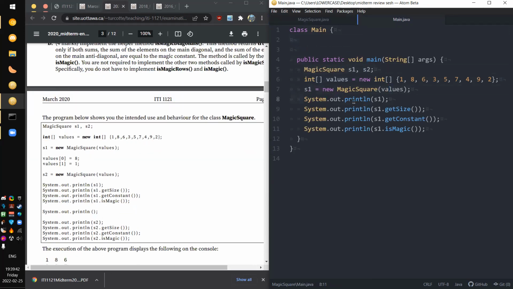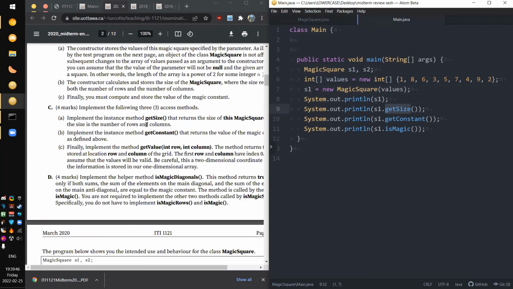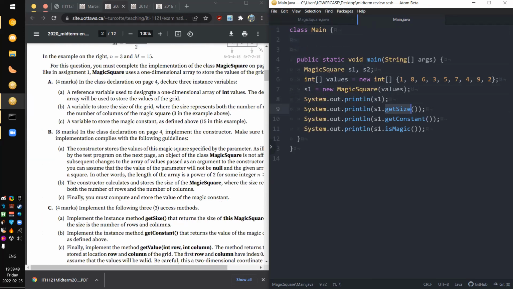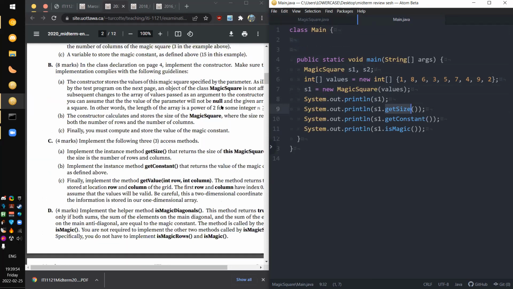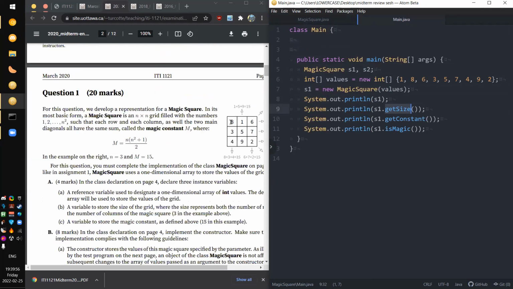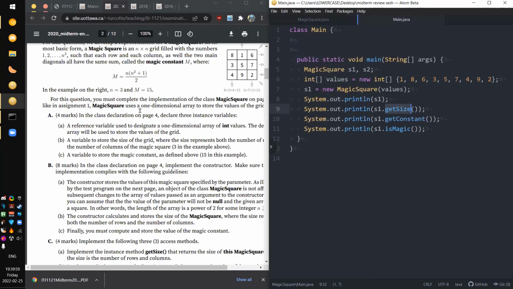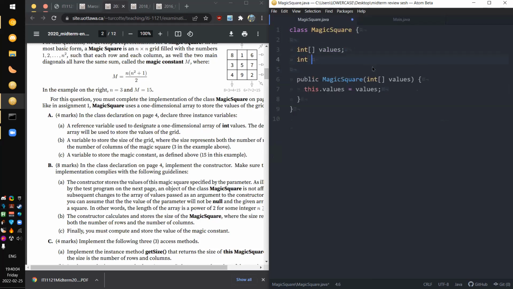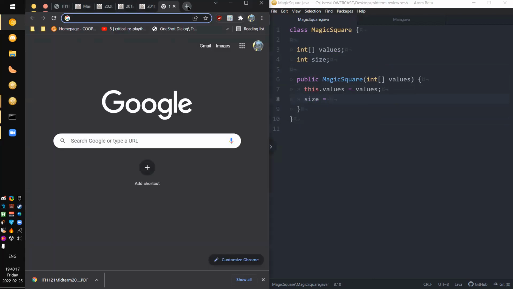And now we have to implement getSize. I'm assuming all magic squares will be n by n. I guess size would just be the length of this array, but square root, right? So I guess we could put that in here. So size is equal to, and I forget the syntax for this, but I'm pretty sure it's in the Java Math class.